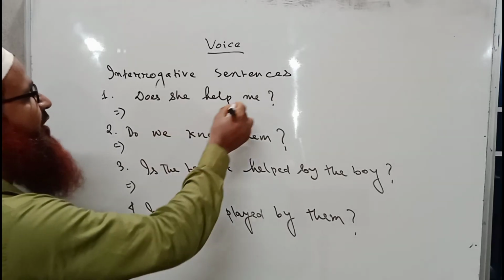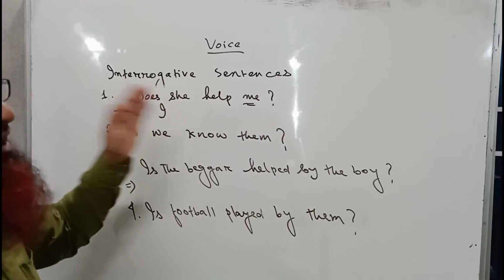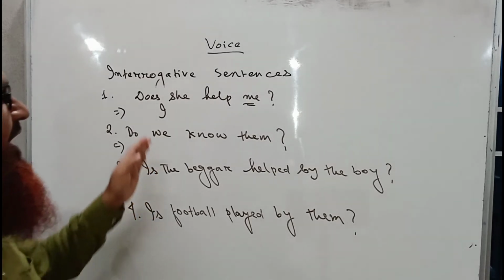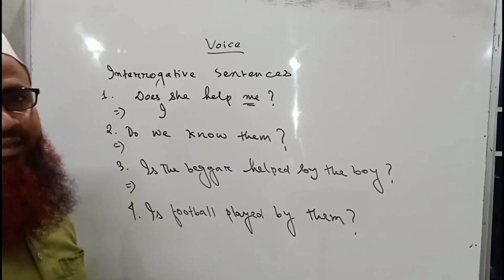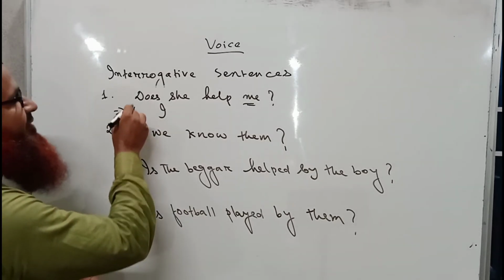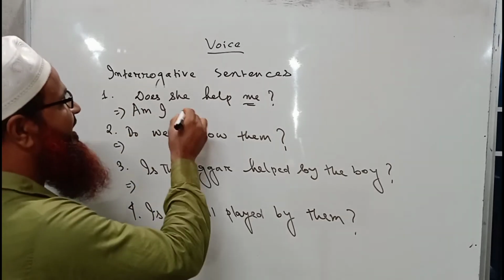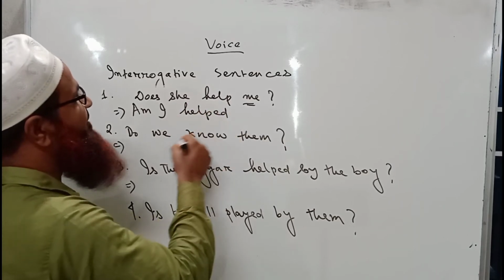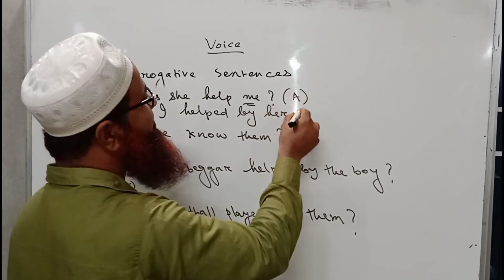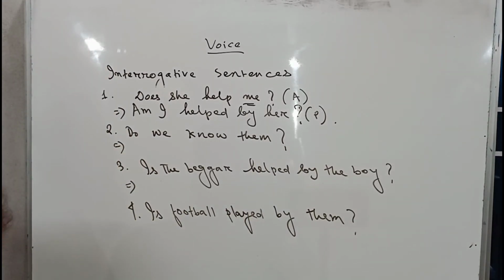So here you can see the object here is me, it will be I, okay? But this is an interrogative sentence and this is in present tense, and in present tense if the I is taken as the subject, it will always take am with it. So am will come at the very beginning of the sentence because it is an interrogative sentence. Am I, then the past participle form of the verb, am I helped by her? She will be her here. So this one is active, this one is passive. Does she help me? Am I helped by her?